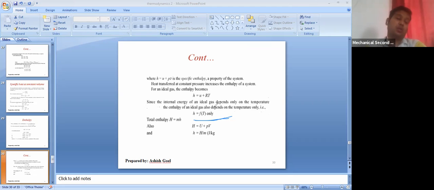Now whatever we have discussed till now, that is small h and all, is nothing but the specific quantity. You know specific quantity means per unit mass. That is, h is nothing but absolute enthalpy capital H per unit mass m. From here, can we write H equal to small m into small h? Absolute enthalpy or total enthalpy, just by cross multiplication, can we write? Can we write or not?